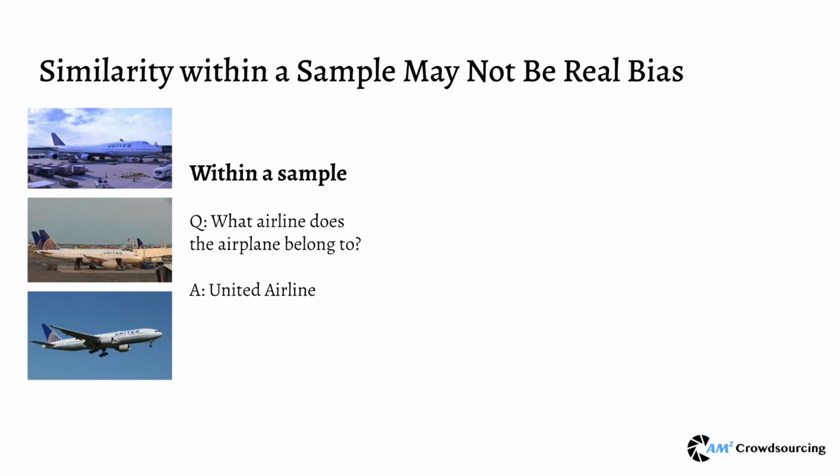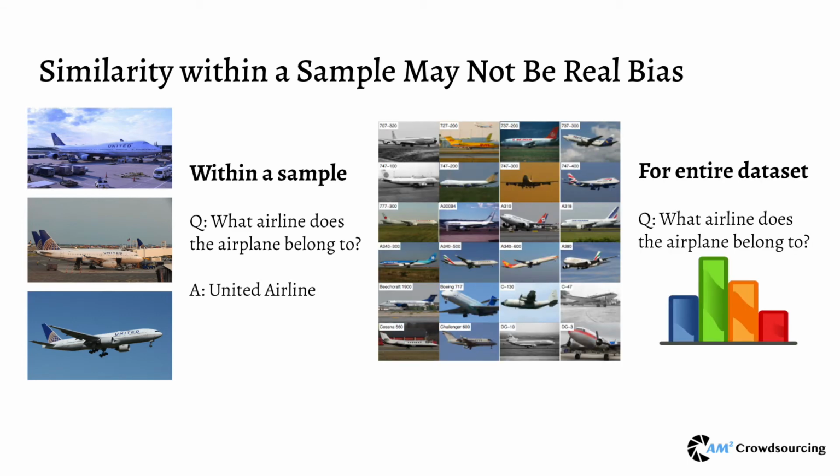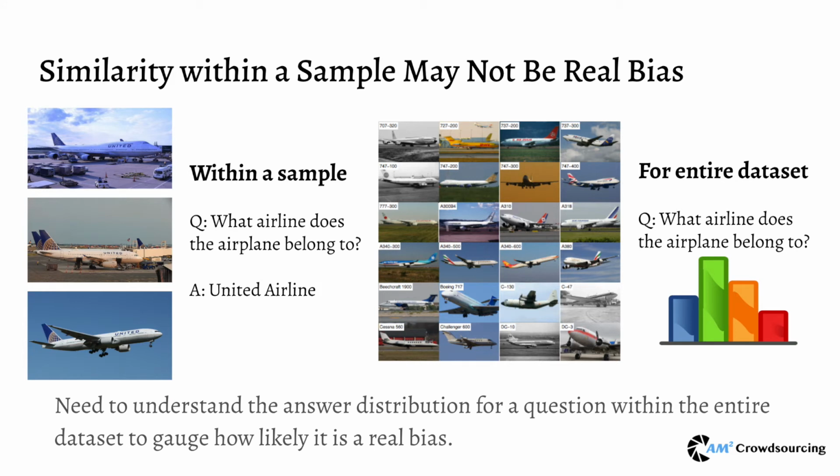With the step 1 outputs, you may think, why not just stop there with the questions describing biases? The reason why we still need the next step is that some similarities may apply to certain images, but not all. For example, if the common feature among these three airplane images was that they all belong to United Airlines, it may not be true for all the other airplane images. Therefore, we want to find the distribution of the answers regarding the questions on the most images. In this way, we can understand the distribution of a similarity within the entire dataset to gauge how likely it is a real bias.